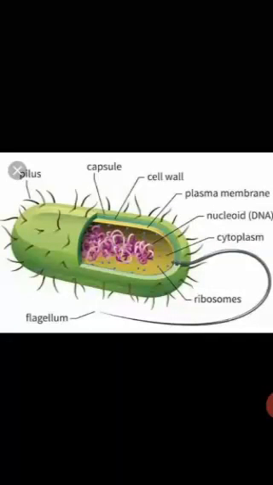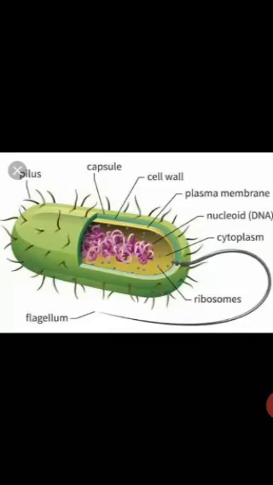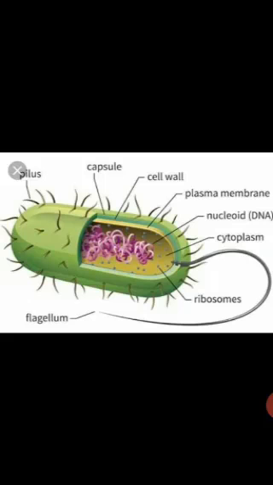If we break up the word prokaryotic into two parts, that is into pro and then karyotic. Pro means primitive and karyotic word is related with nucleus. So that means the primitive nucleus. These cells represent most primitive cells and the organism possessing these cells are called as prokaryotes.